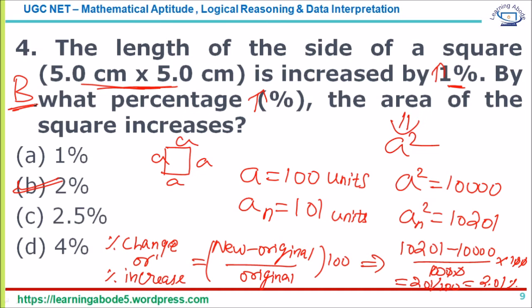Okay. So the key point here is that the percentage increase is given, and the question is asked in terms of percentage. So we need the side. We can just use percentage to get the answer. Very importantly, the percentage change formula we are going to use extensively again in the data interpretation part. Percentage change or percentage increase is new value minus original value, upon original value, into 100. So the answer is 2% for this question.